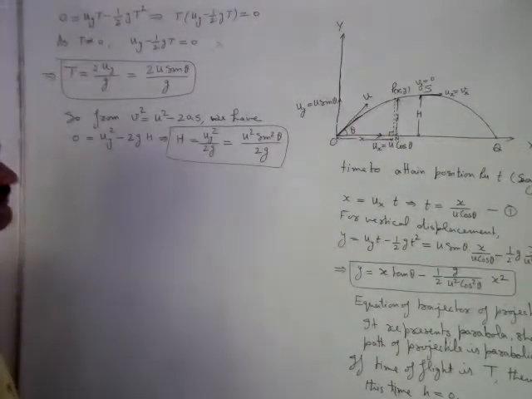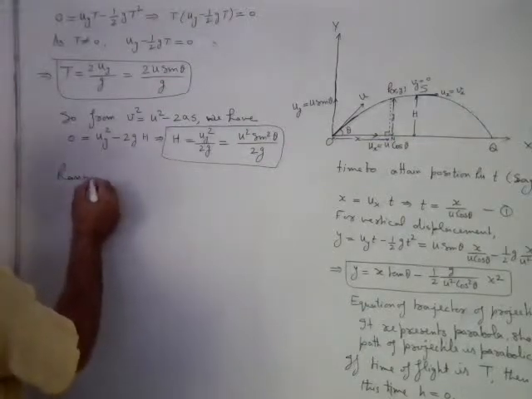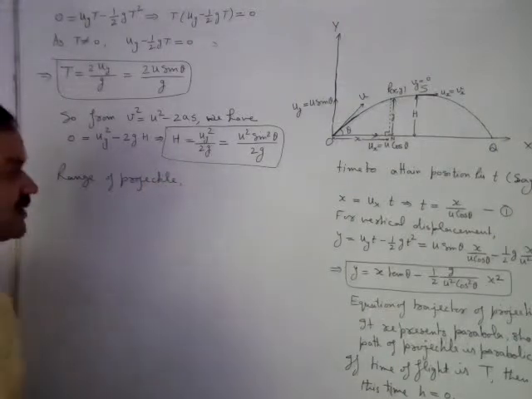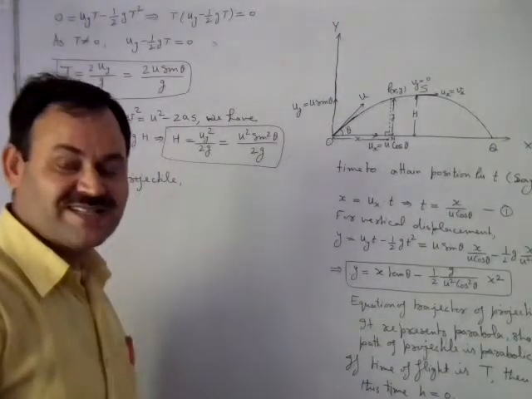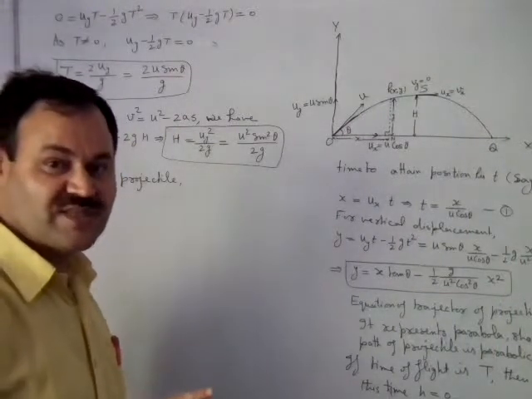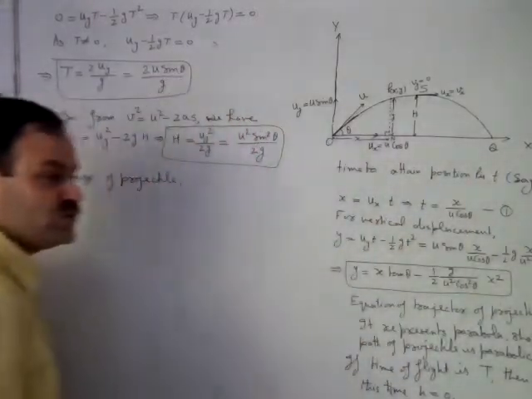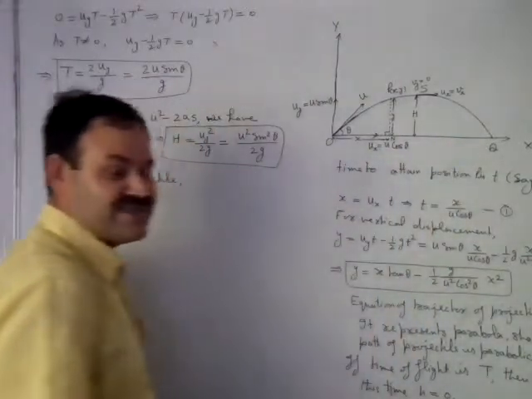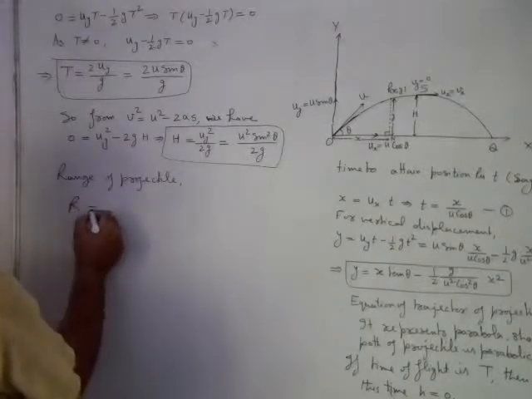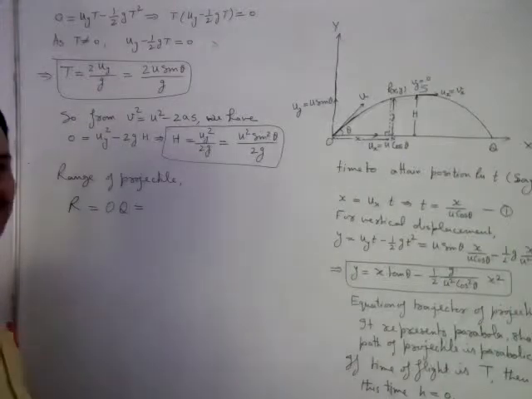Now the third thing will be the range of projectile. The range of projectile is the horizontal distance covered by it during the time of its flight. It means it is the distance from O to Q. Since horizontal motion is uniform, the range, given by R and equal to OQ, will be given by distance is equal to speed into time.